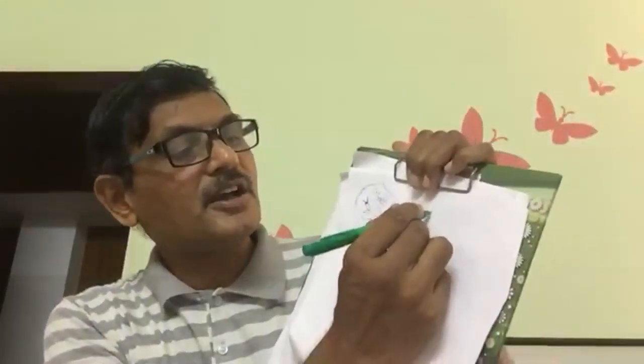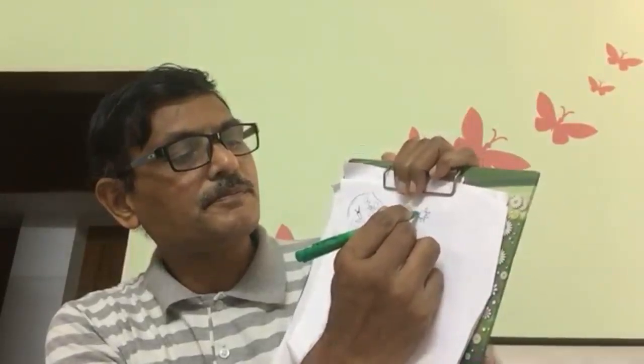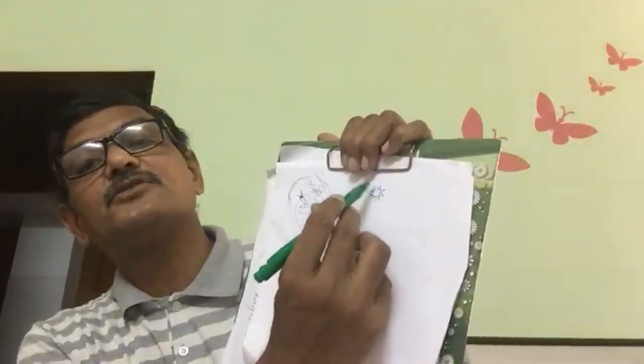So oxalate crystals are mulberry stones, because they look like mulberry and have spikes over them. Sharp, star-like projections will be there around the stone.